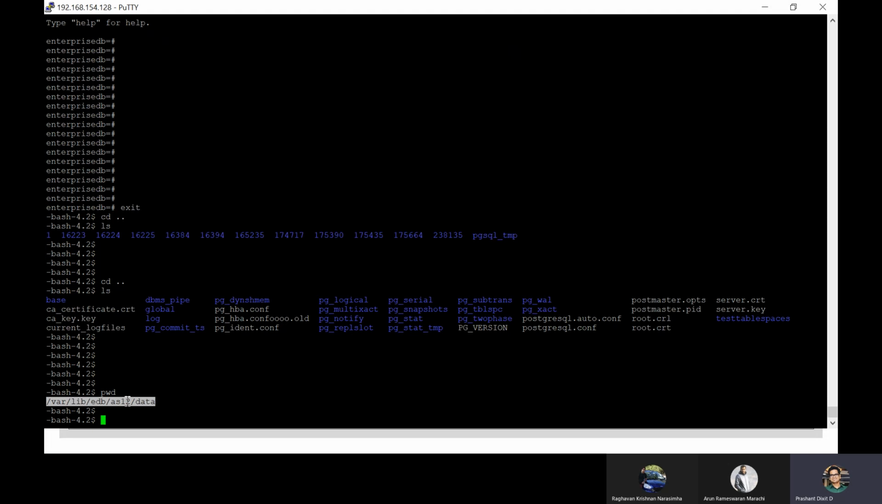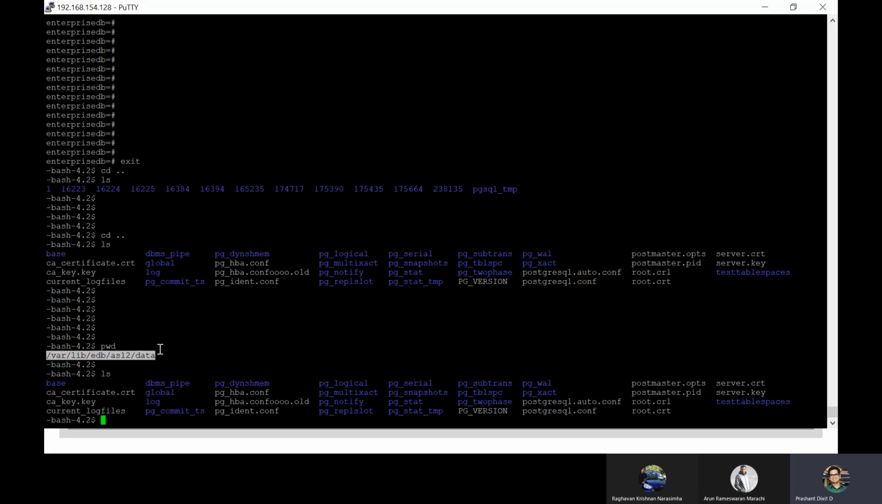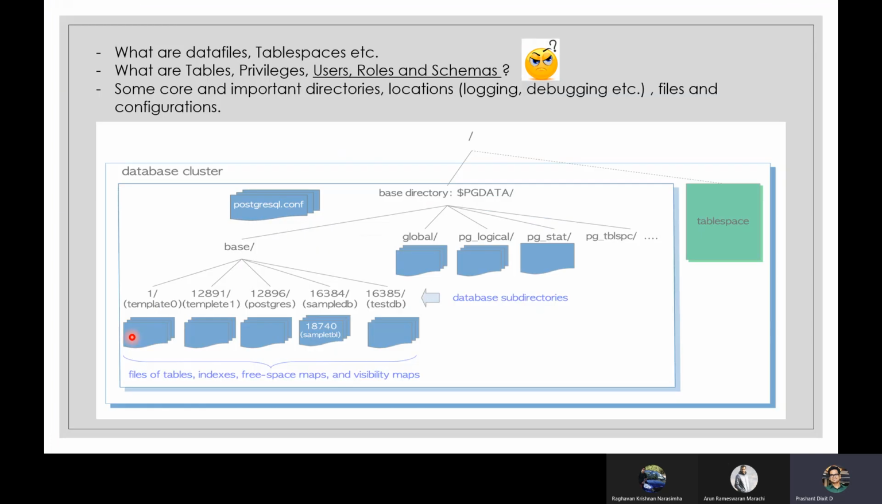So this is our data directory. We are here, right? PG data. And within that, we have got the base directory. Yes, we have got the base directory, right? And if you go under the base directory, as we just checked, we've got these many database specific folders.